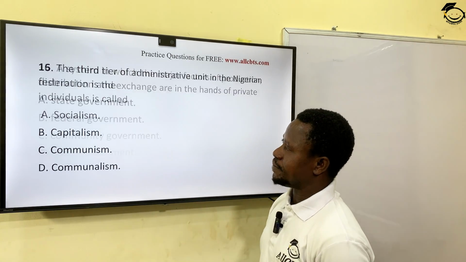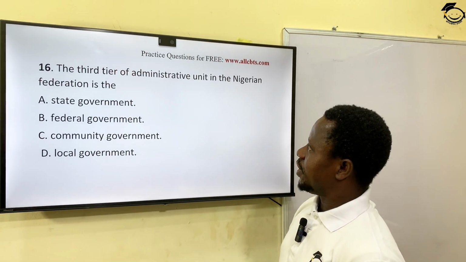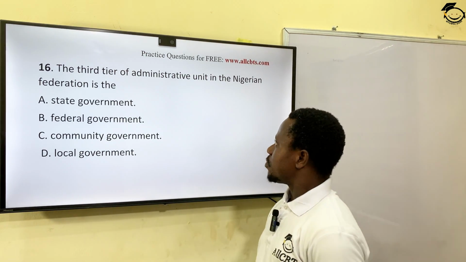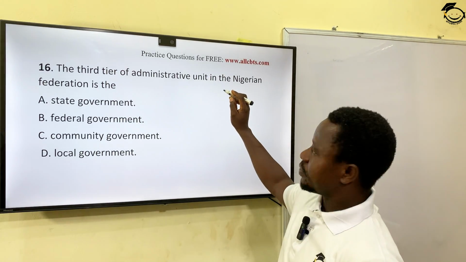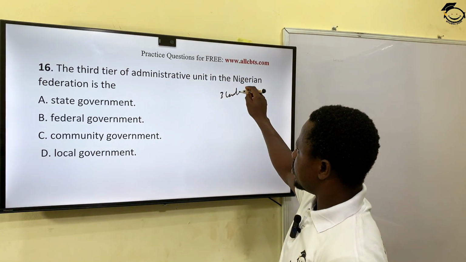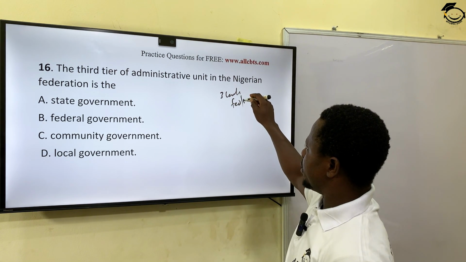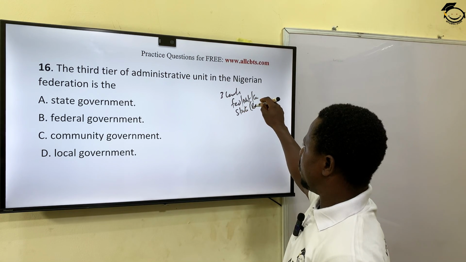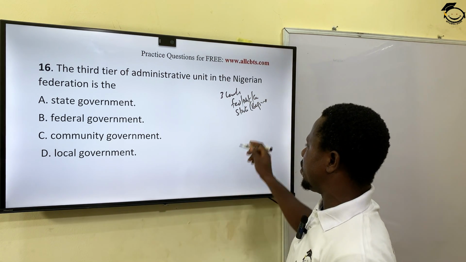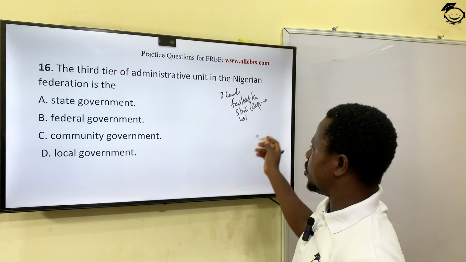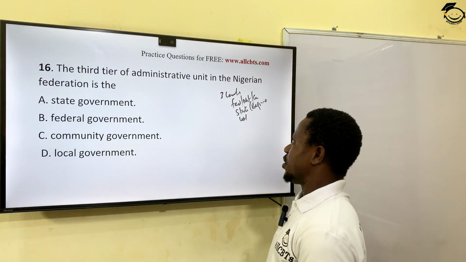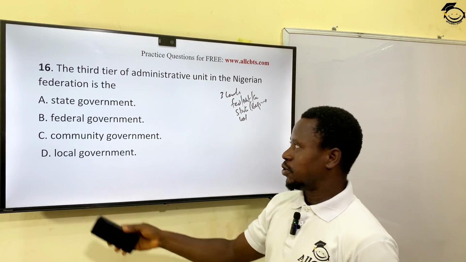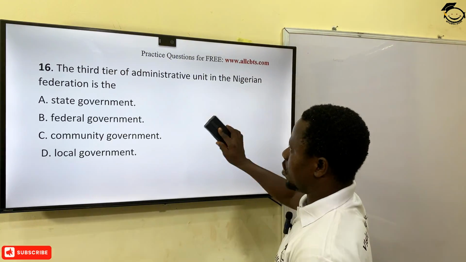Let's see the next question then. The third tier of administrative unit in the Nigerian Federation is the... to recollect, we have 3 levels of government. We have the federal, also known as national government or central government. We have the states, in some cases referred to as regions before we created states. Then we have the local government, the municipal government, the grassroots government. So the third tier of administrative unit is the local government. Option D, the local government.